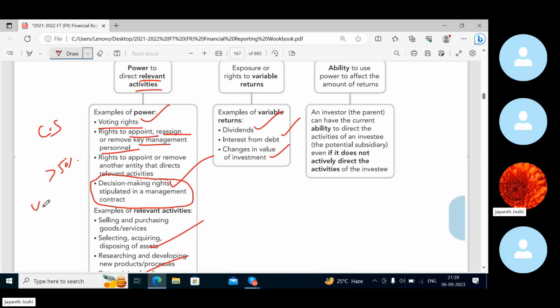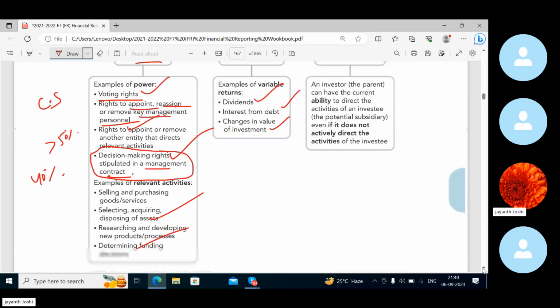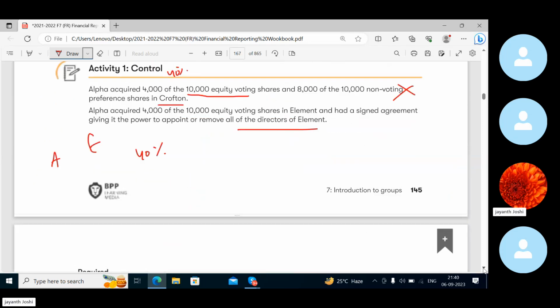Here the investment is 40%. But we only need to show whether it is having control or not. That's what I'm saying. For that reason, first they should have a contract. As per that contract, the removal can be decided, right? So the contract is an important element, and then the right to appoint or remove comes. As there is a contract, they can remove, signed agreement, right? So what does it show?